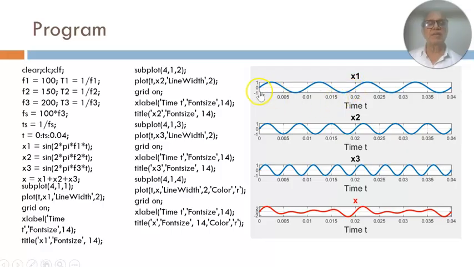X1 you can see completes 2 cycles. So 1, 2 over 0.02. X2 completes 3 cycles. So you can see this 1, 2, 3 over 0.02. And X3 similarly, you can verify, completes 4 cycles.